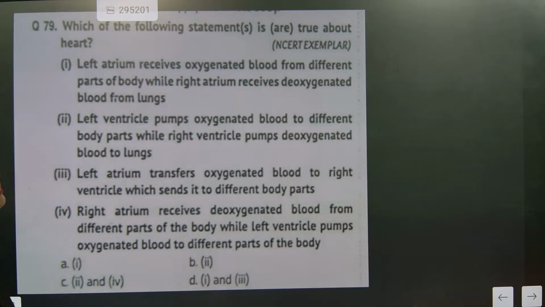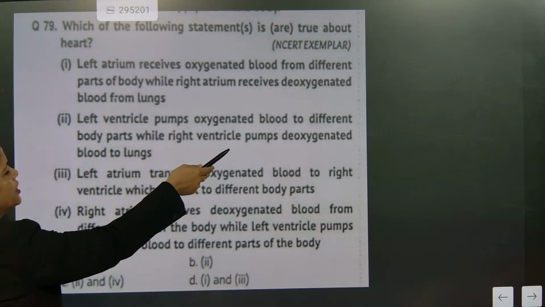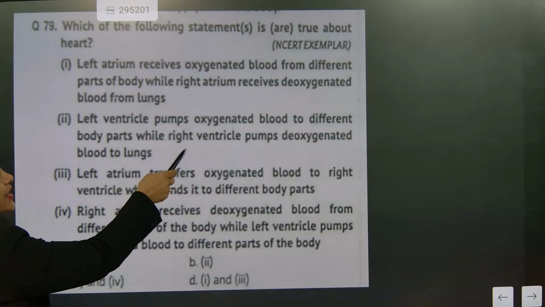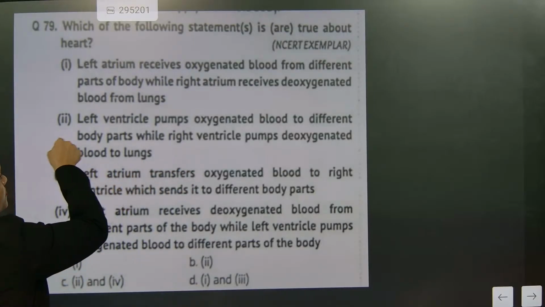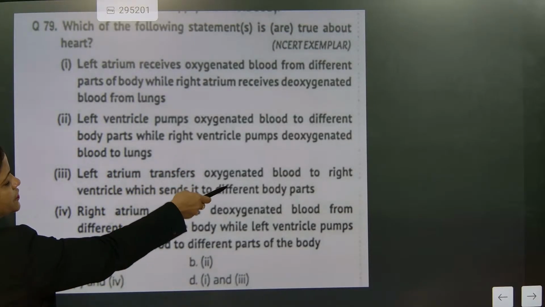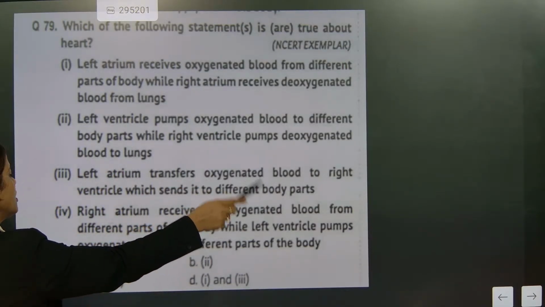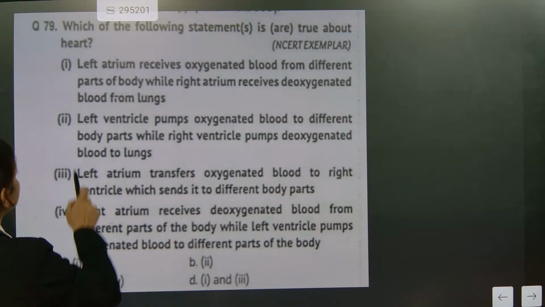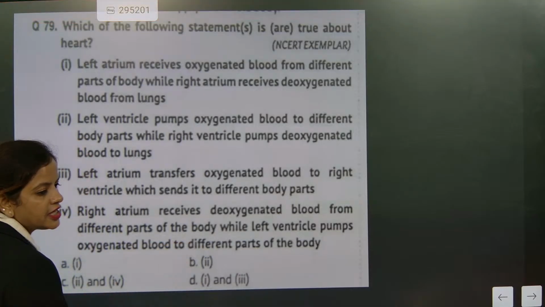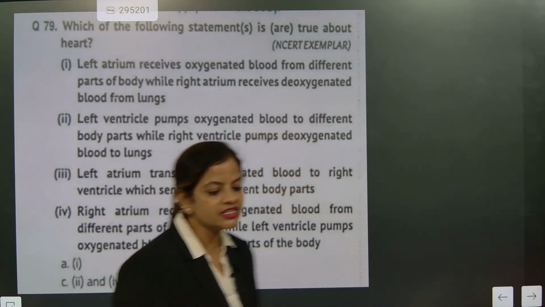Left atrium receives oxygenated blood from different body parts, while right atrium receives deoxygenated blood from lungs. So statement A is wrong. Left ventricle pumps oxygenated blood to different body parts, while right ventricle pumps deoxygenated blood to lungs. This part is true. Right atrium receives deoxygenated blood. So 2 and 4 are correct, and the answer is C.